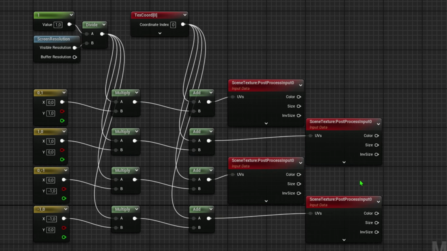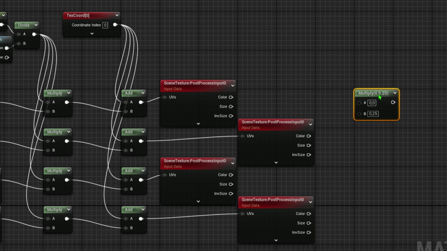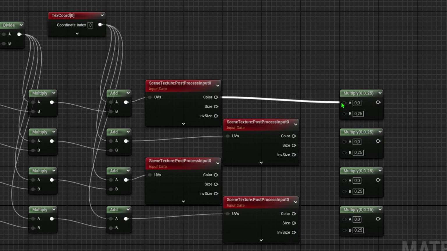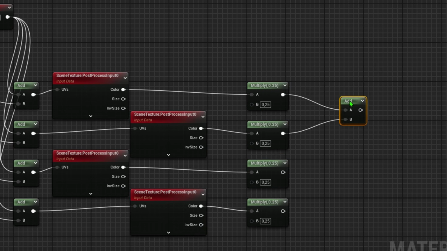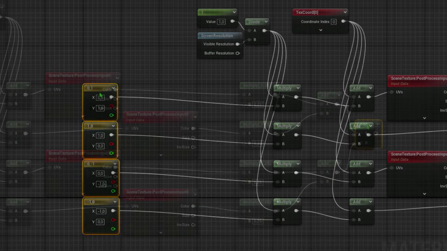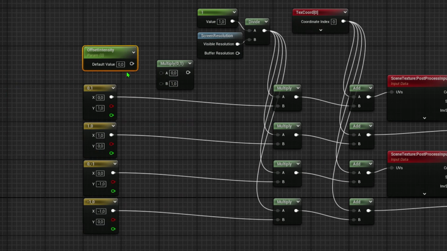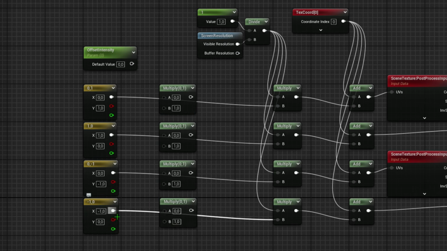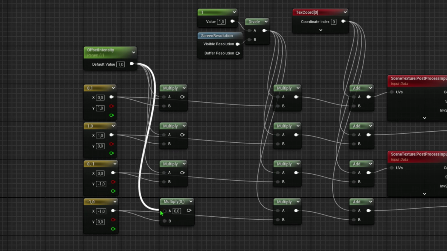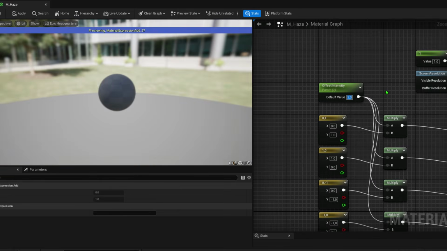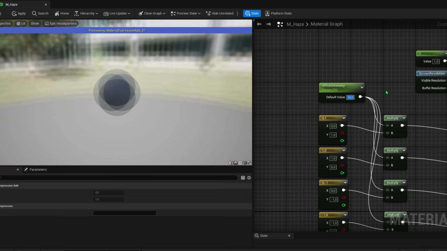Each sample is given an importance. When everything is added back together, it must sum up to 1, otherwise the brightness of our scene will be different. We can multiply our offsets by a float to easily control their intensity. For example, if we multiply the offsets by 10, the samples will be 10 times as distant, hence blurrier.